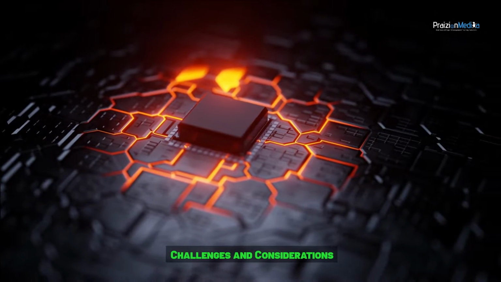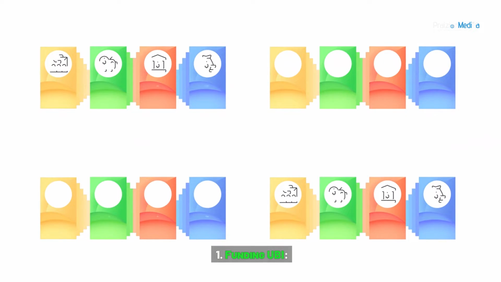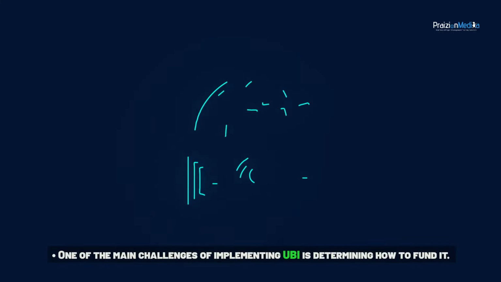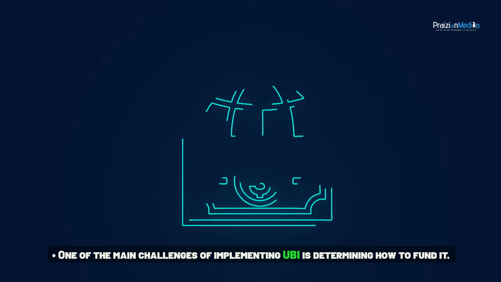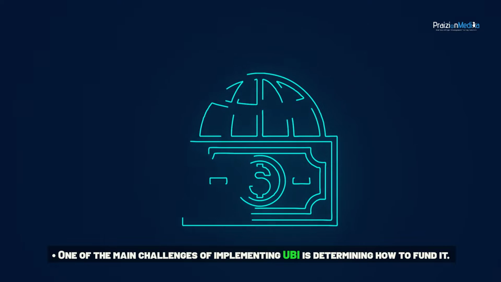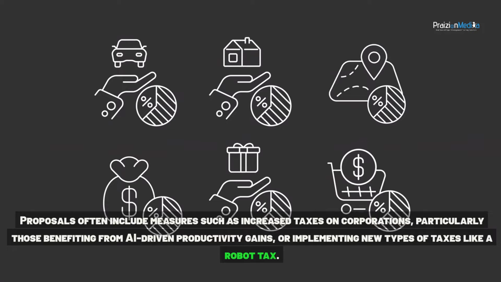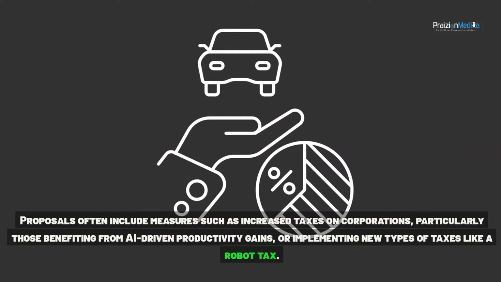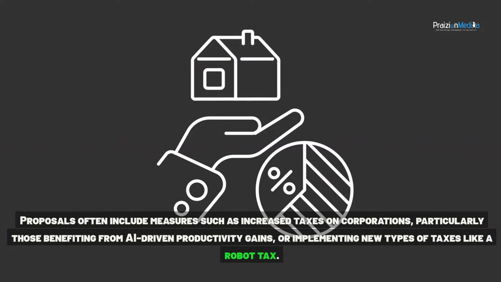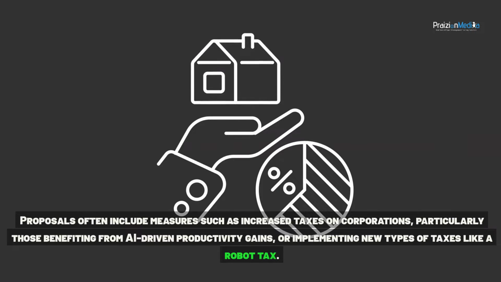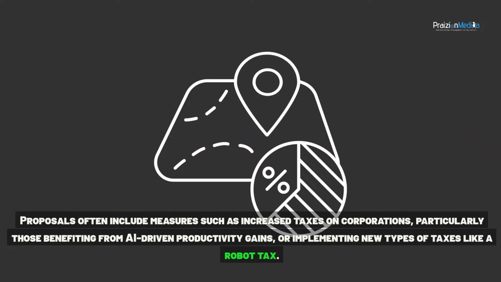Challenges and considerations. 1. Funding UBI. One of the main challenges of implementing UBI is determining how to fund it. Proposals often include measures such as increased taxes on corporations, particularly those benefiting from AI-driven productivity gains, or implementing new types of taxes like a robot tax.